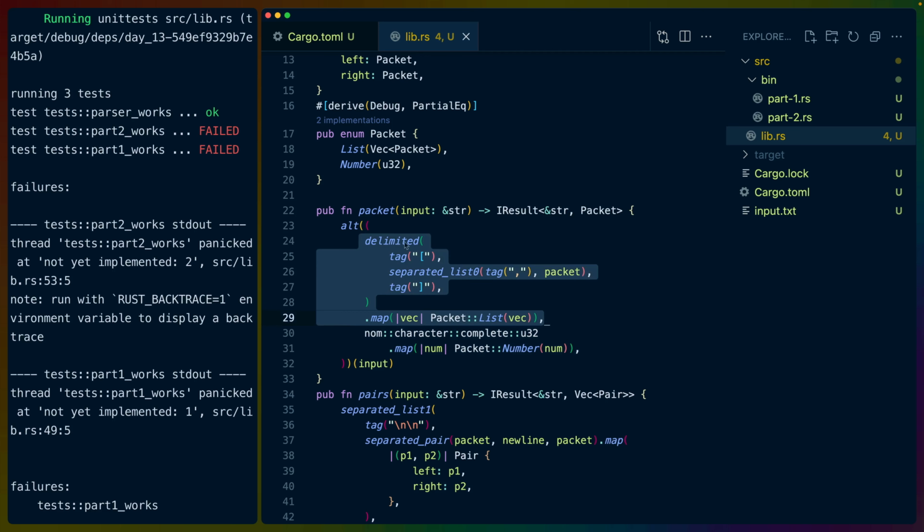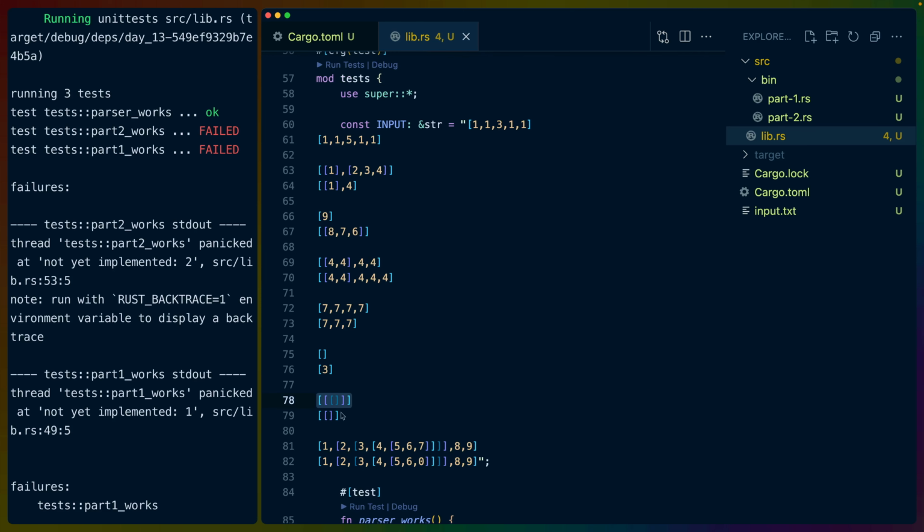We do a parser that is a delimited parser that has a tag on the left and a tag on the right of open bracket, close bracket. We do a separated list 0 inside of that array. So there could be nothing in here. We could have an empty open bracket, close bracket. That's what the 0 does for us. Otherwise, we're looking for a packet, and if there are multiple packets in a row, those will be separated by commas. So this works out for us. If there's only one item, we just keep looking for another packet inside of the two brackets.